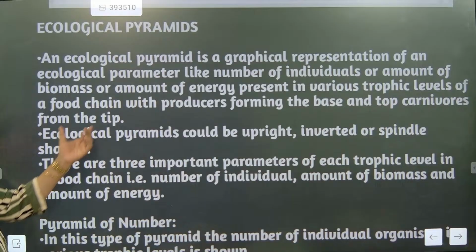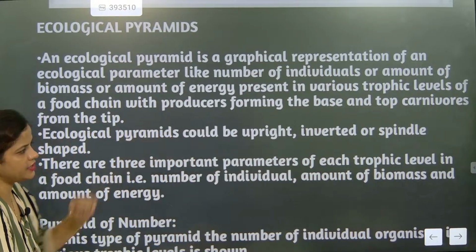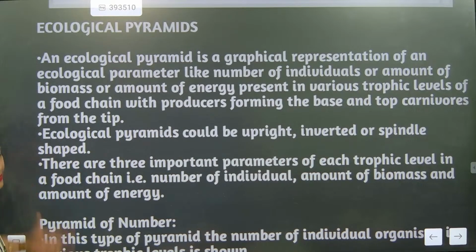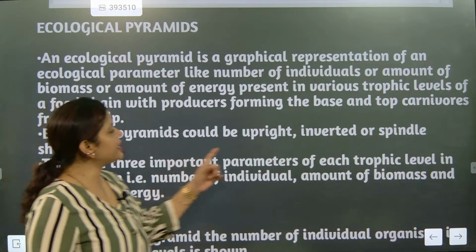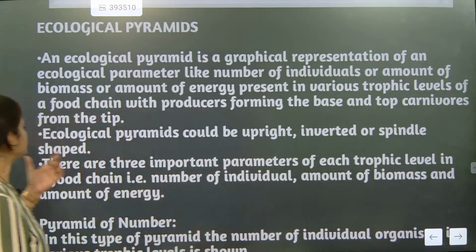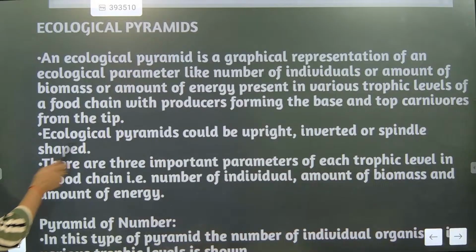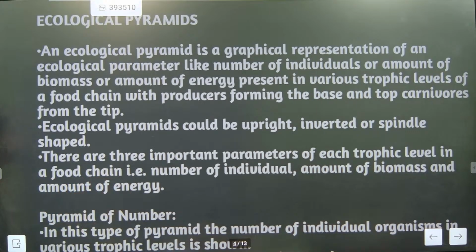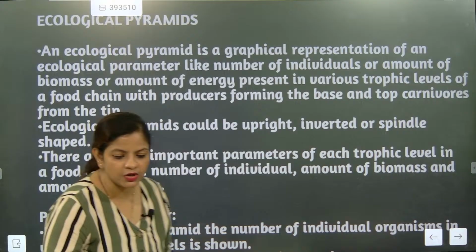Now ecological pyramid could be upright, inverted or spindle shaped. So what are the different shapes? It can be upright, it can be inverted or it can be spindle shaped. Okay, so these are ecological pyramid formats. Next, there are three important parameters of each trophic level in a food chain, that is number of individuals, amount of biomass and amount of energy. These are the most important thing. Based on this, if any questions are asked, you must be knowing the answer.